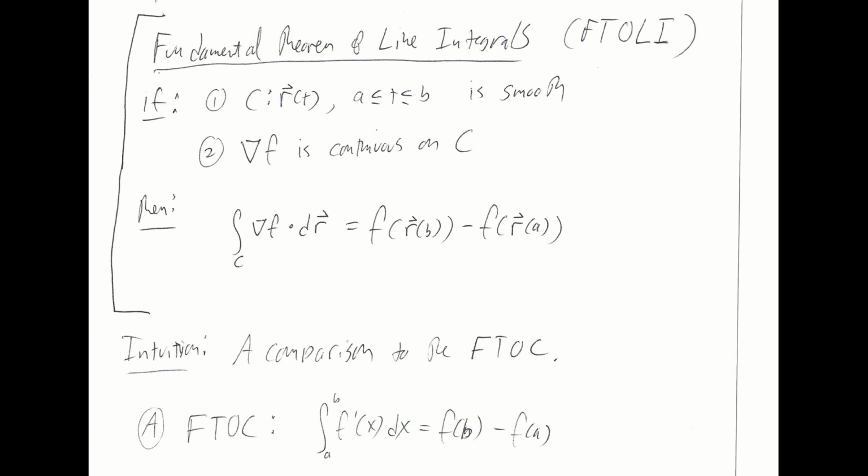We are going to explore what it means. We're going to first compare it to the fundamental theorem of calculus, and then we'll do some examples and sample problems to show us how to make use of this theorem in its current form. So, first a comparison to the fundamental theorem of calculus. It says, as we stated earlier, the integral of the derivative is given by the values of the original functions at the endpoints, and you take the difference of those two values.